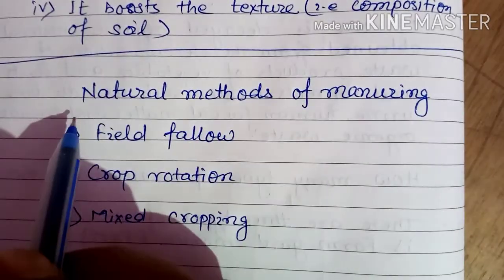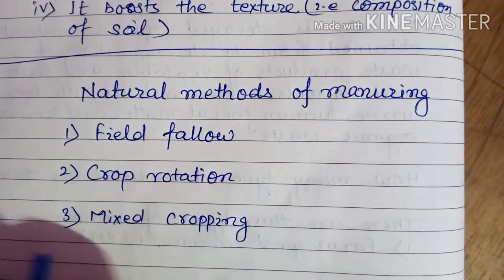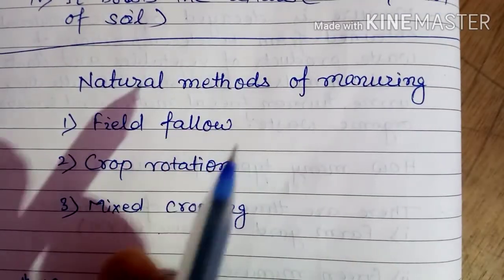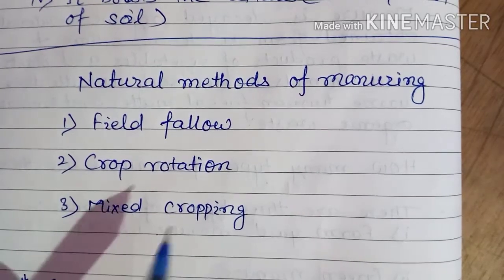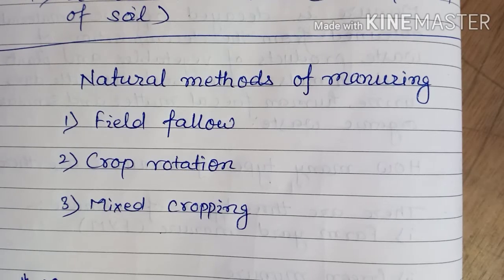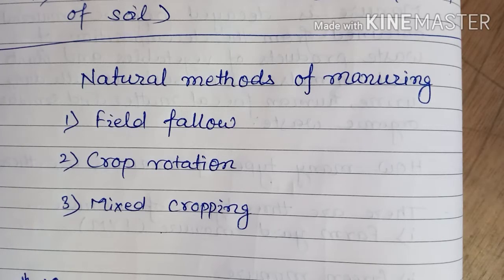There are some natural methods of manuring also, and these are field fallow, crop rotation and mixed cropping. So first of all we will discuss field fallow. What is field fallow? Actually one way of allowing land to naturally regain the nutrients is to leave it free for one or more seasons, and dead plants, animal and other organic matter that collect on the land are decomposed by microbes. Thus the nutrients are returned to the soil.